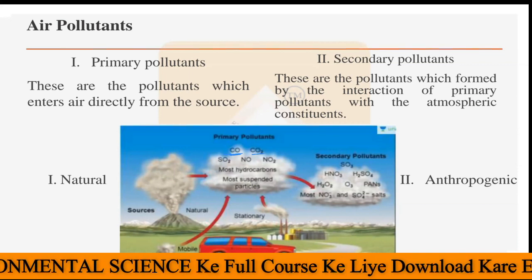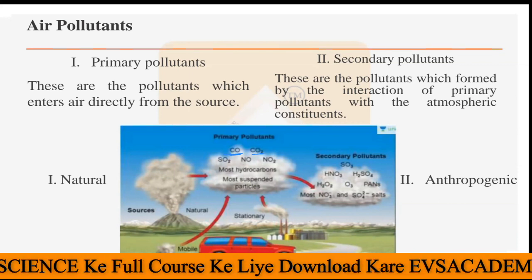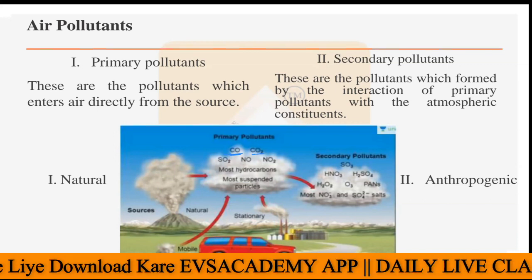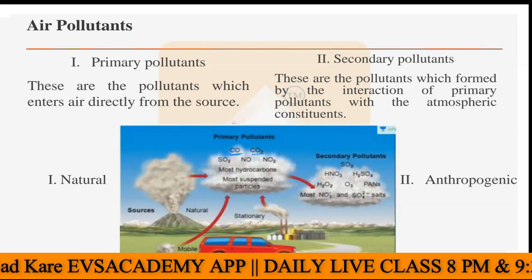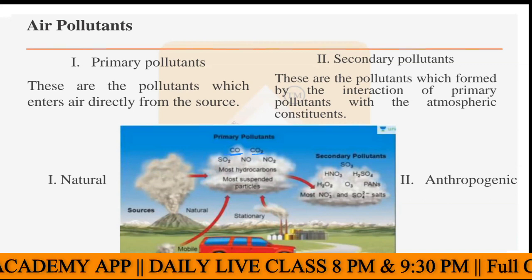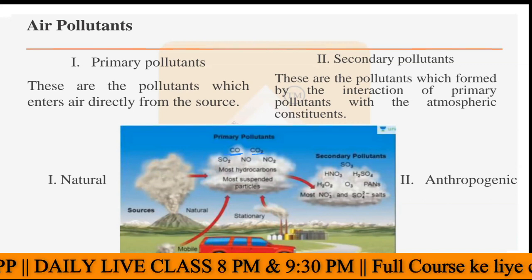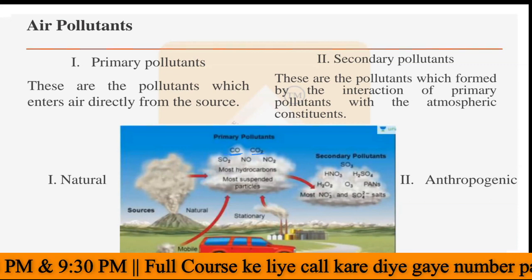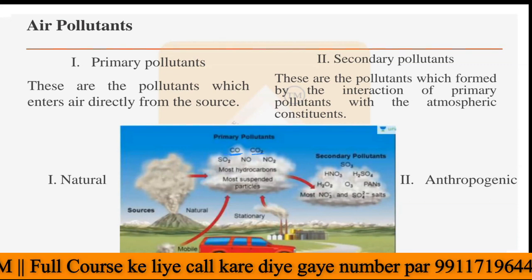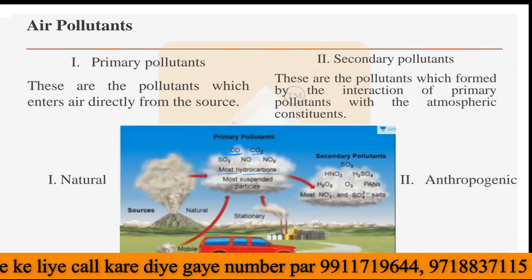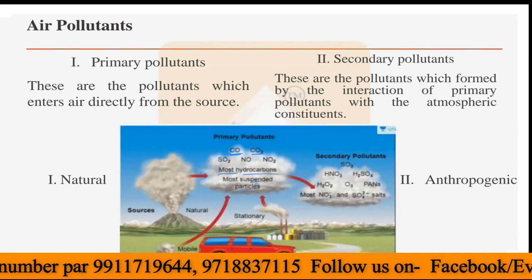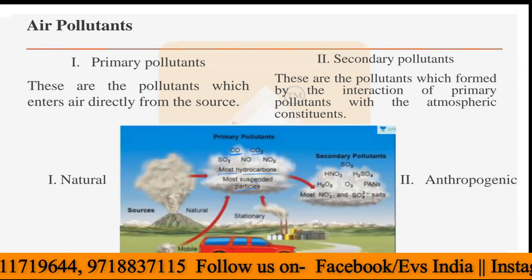Then NO and NO2, both are primary pollutants. Then the hydrocarbons, mainly coming from vehicles and coal power plants, from the burning of fossil fuels, are also primary pollutants directly entering the atmosphere from the source. Most suspended particles and dust particles are also primary pollutants.